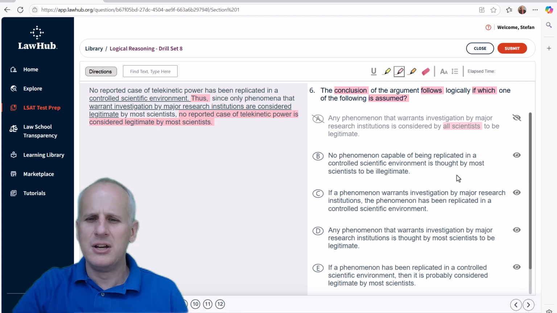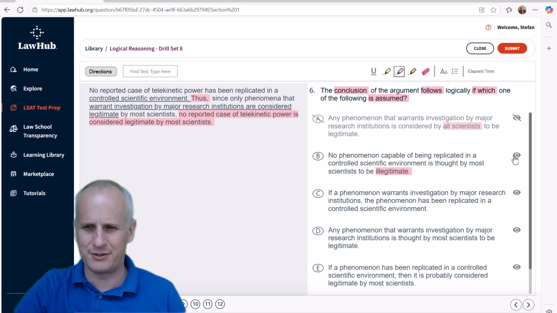Then choice B, no phenomenon capable of being replicated in a controlled scientific environment is thought by most scientists to be illegitimate. Well, we're not concerned with being illegitimate. We're concerned about it being legitimate. So we can eliminate choice B as, again, requiring additional information that goes beyond the provided prompt that we have on the left.